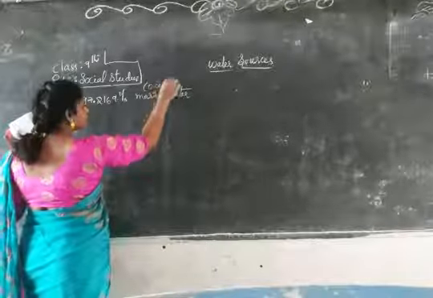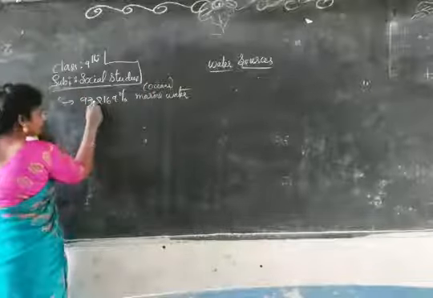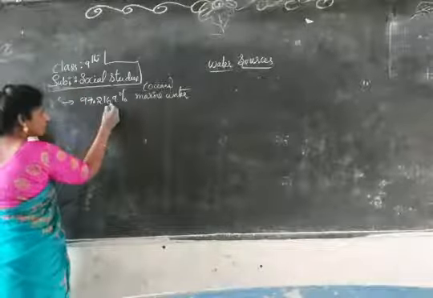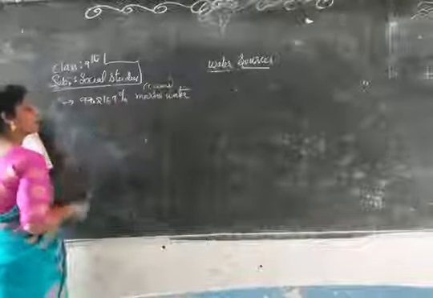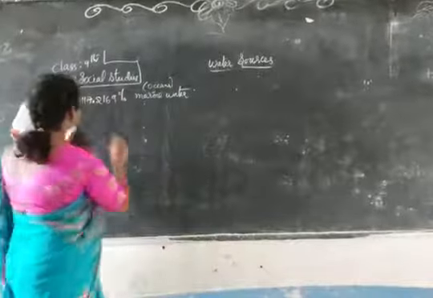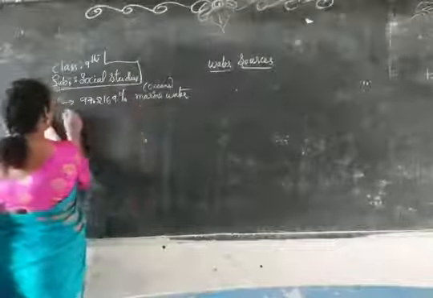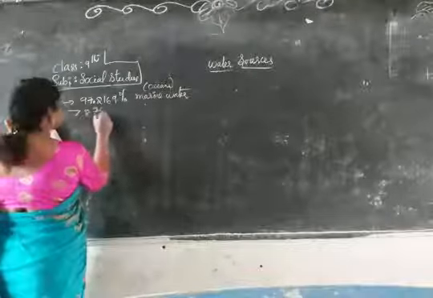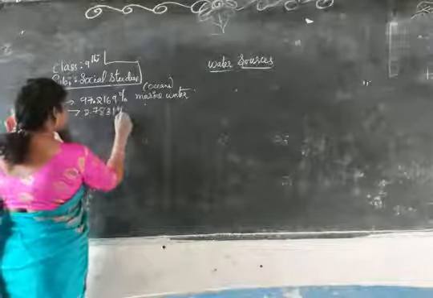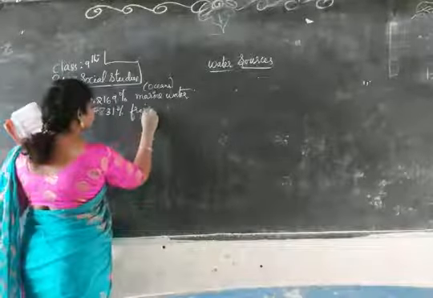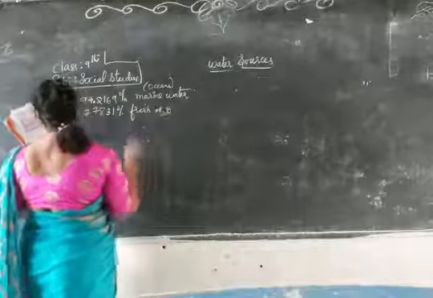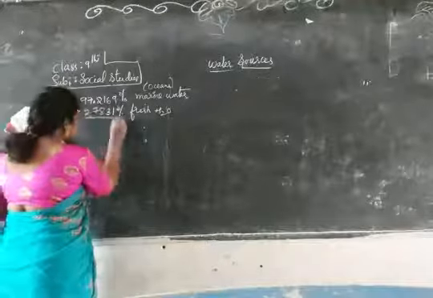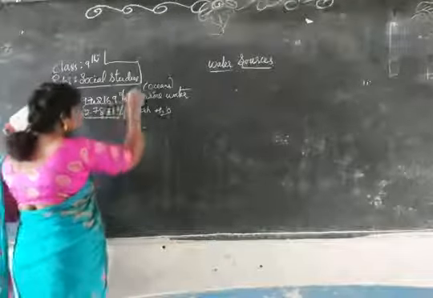In oceans we have 97.2169%. Next, fresh water is 2.7831%. This is the fresh water, this is the marine water.